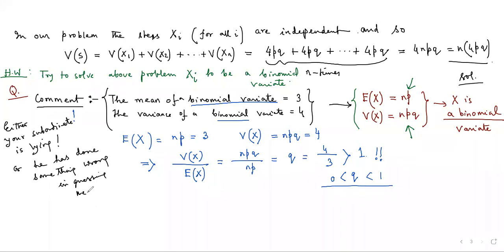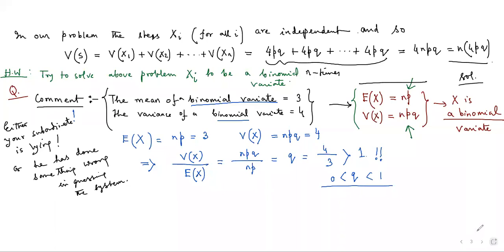So without looking into the values or the definition of the random variable, without getting into the detailed calculation of expectation and variance, simply by using this powerful formula, we can say that this particular comment is a mistake. The binomial variable cannot behave like this. So this is a very important, interesting example that I wanted to discuss with you.